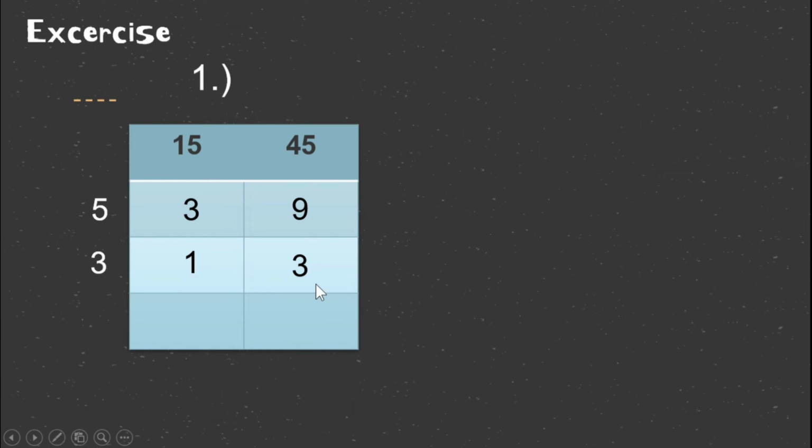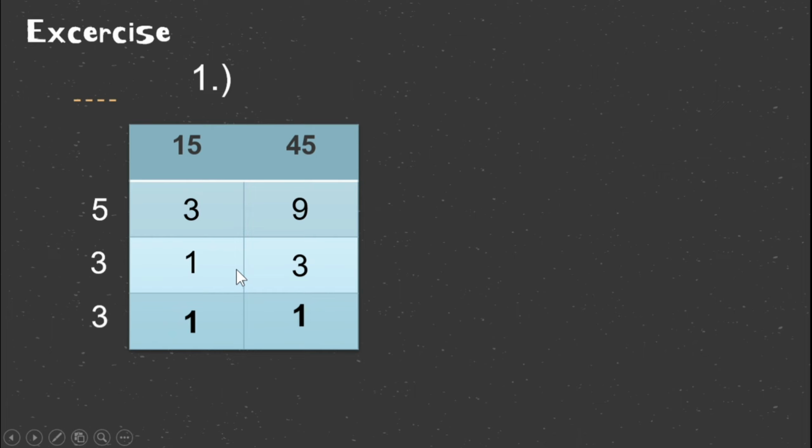Because there is no number that can divide both 1 and 3, we can choose 3 as a number that can divide both of them, or as a factor. 1 divided by 3, because it's not divisible, we fill in with the same number. And then 3 divided by 3 is 1.